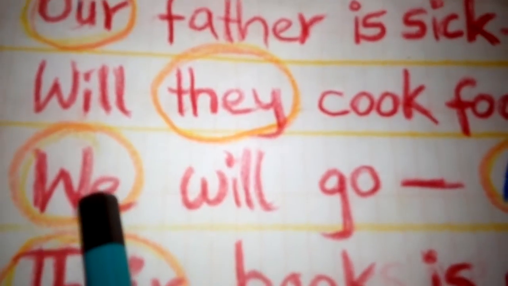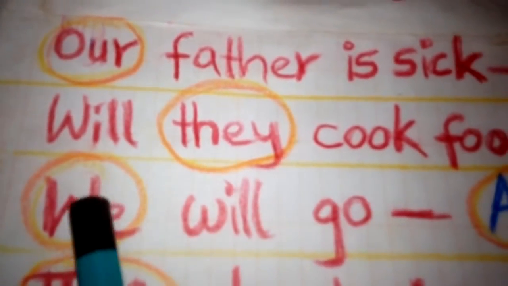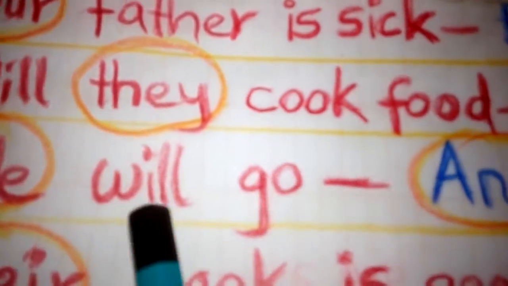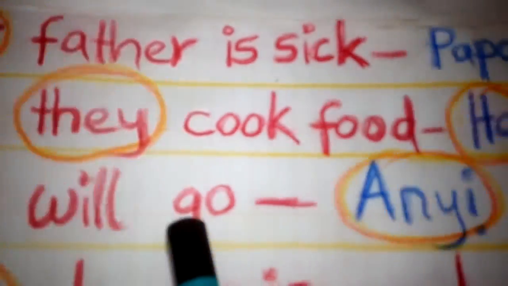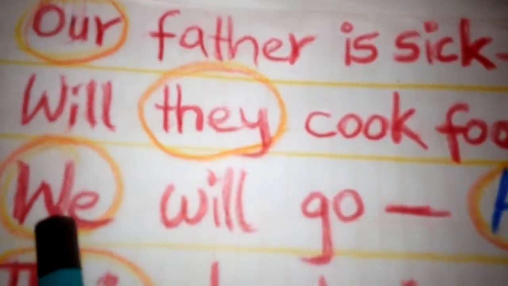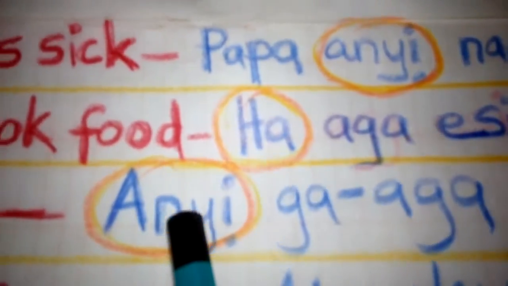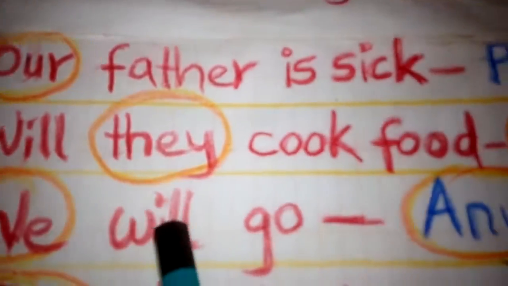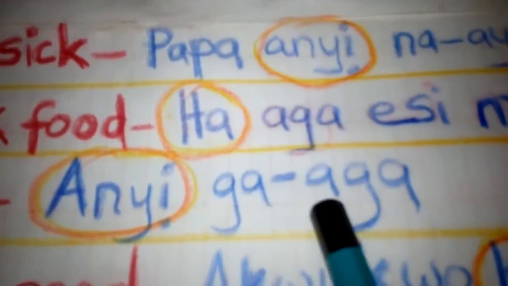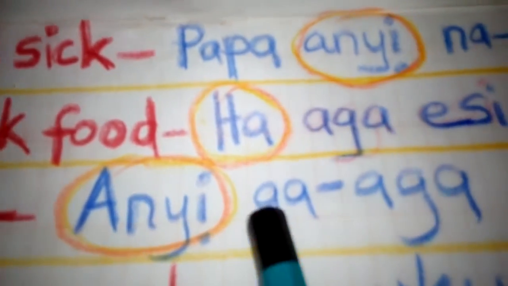We is a plural pronoun. We will go. In Igbo language, we is anyị. We will go. Anyị ga-aga. Anyị ga-aga.